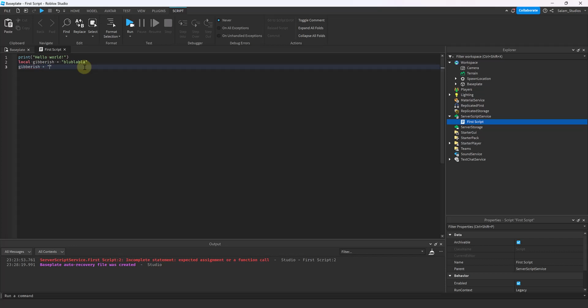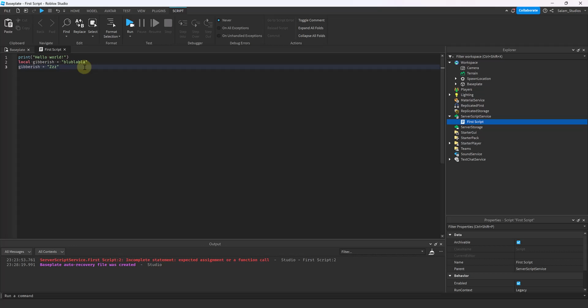In this case, we're going to assign it Z, Z, Z, since the baby is sleeping now. As you can see, gibberish changed from blue blah blah to Z, Z, Z. This is how we change it. Whenever the baby is awake, gibberish means blue blah blah, and whenever it is sleeping, gibberish means Z, Z, Z. It is the same variable, mind you, but the meaning changed according to the situation of the baby.